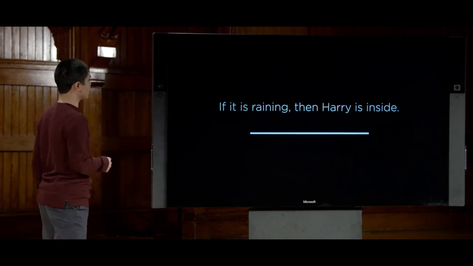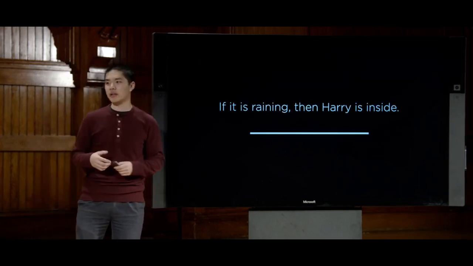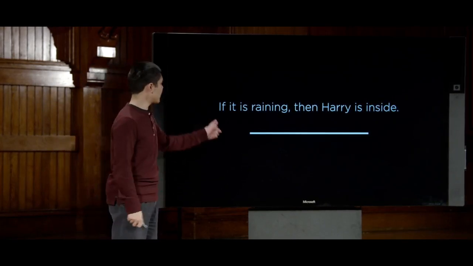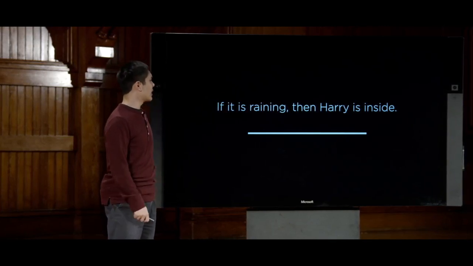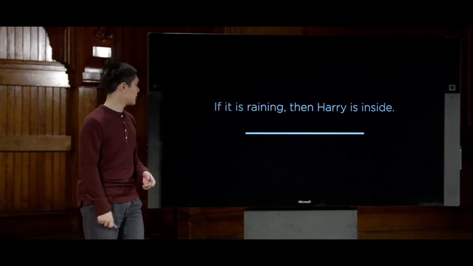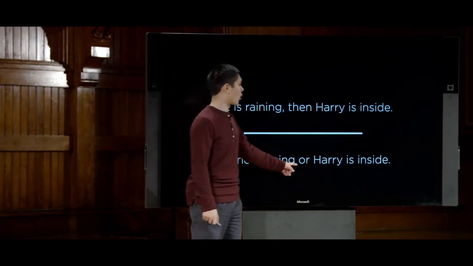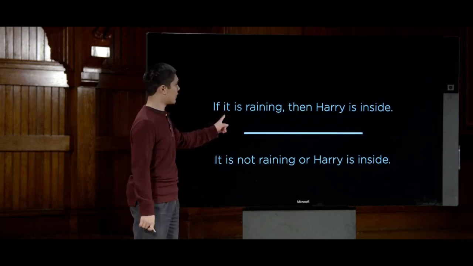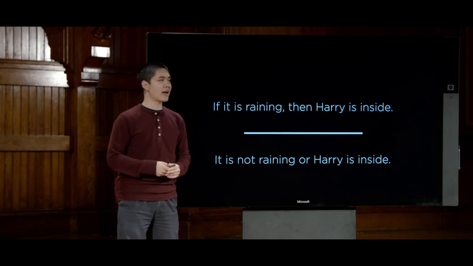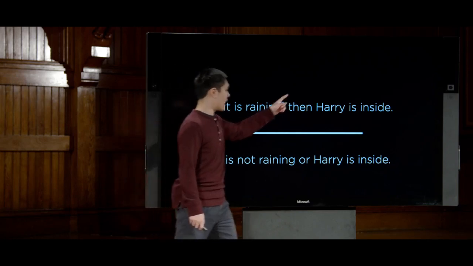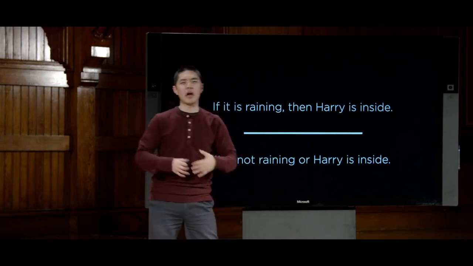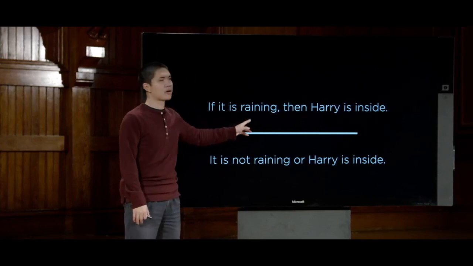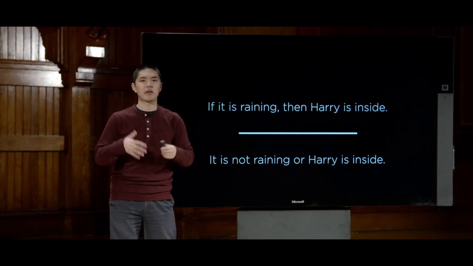We'll take a look at a couple more of these. If I have, it is raining, then Harry is inside. How do I reframe this? Well, this one is a little bit trickier. But if I know if it is raining, then Harry is inside, then I conclude one of two things must be true. Either it is not raining, or Harry is inside. Now this one's trickier, so let's think about it a little bit. This first premise here, if it is raining, then Harry is inside, is saying that if I know that it is raining, then Harry must be inside. So what is the other possible case? Well, if Harry is not inside, then I know that it must not be raining. So one of those two situations must be true.